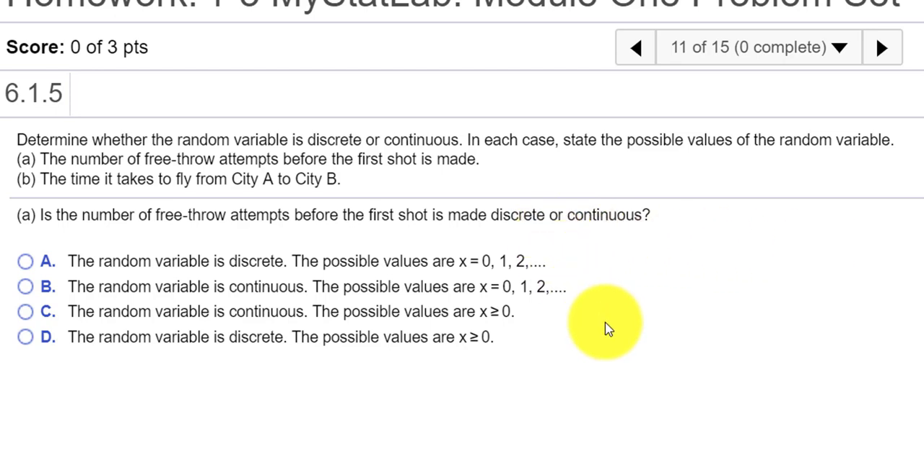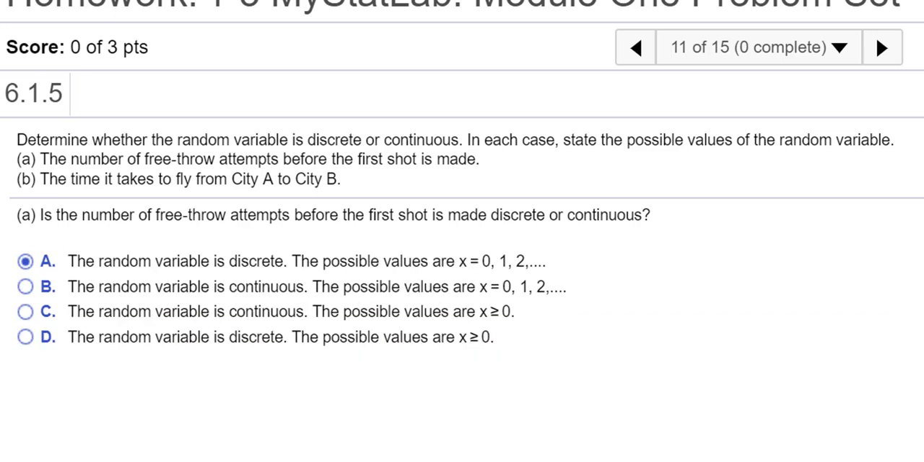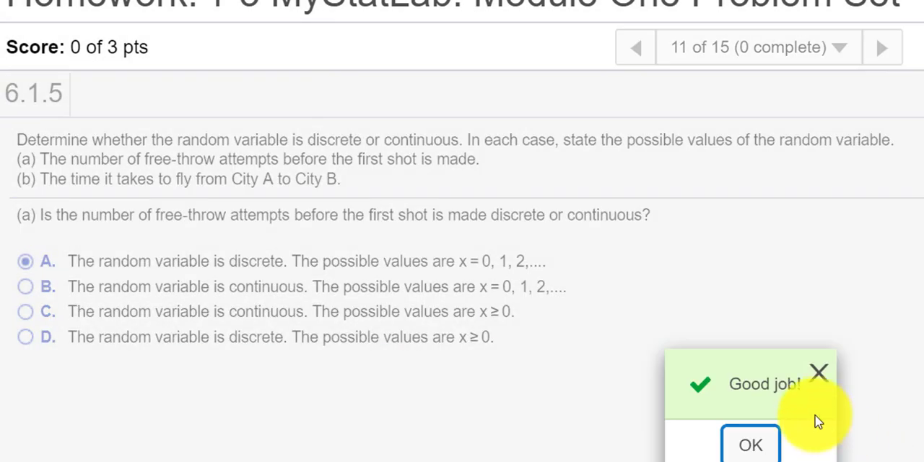1, 2, right? You wouldn't have a number like 1.275321110, right? It's either 1 or it's 2 or it's 0. So this would be discrete. And the possible values are, yeah, x equals 0, 1, 2, and so on. Okay, so let's press check. And we get the good job. All right, now let's keep going.